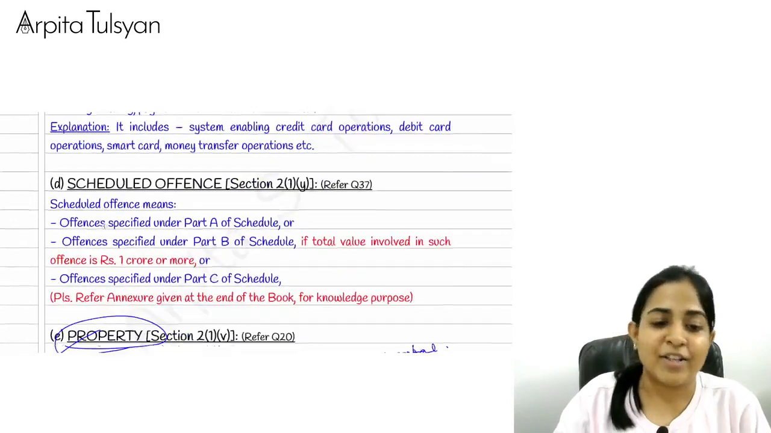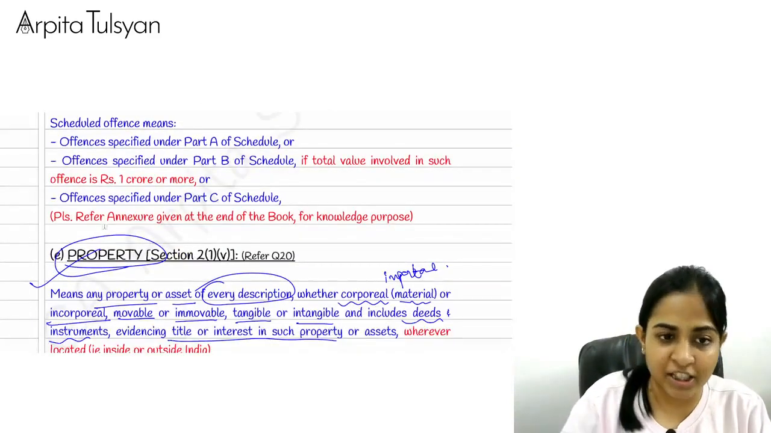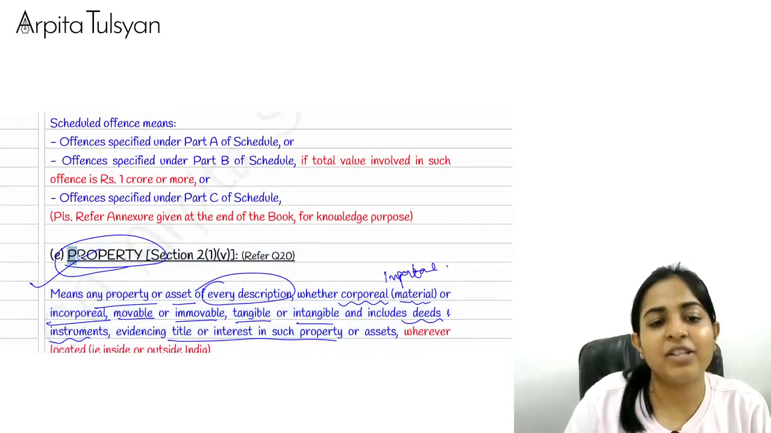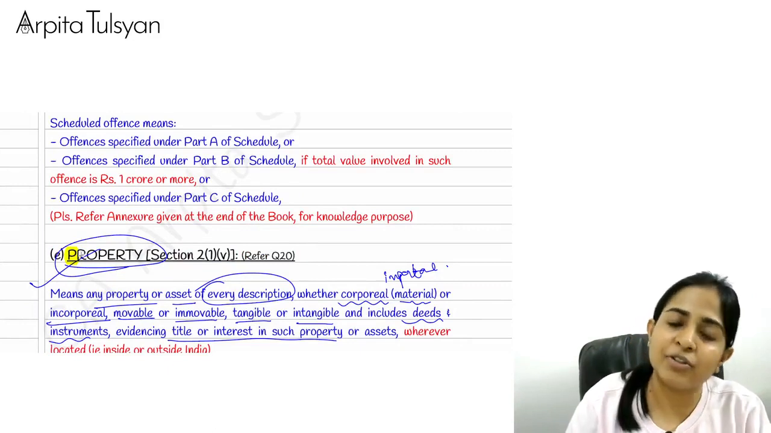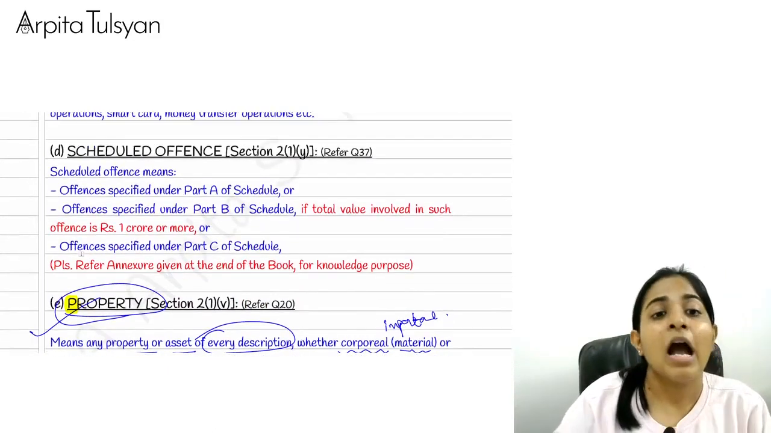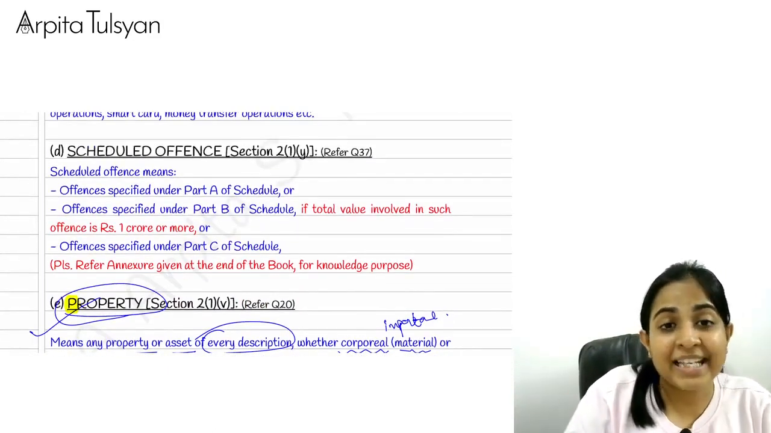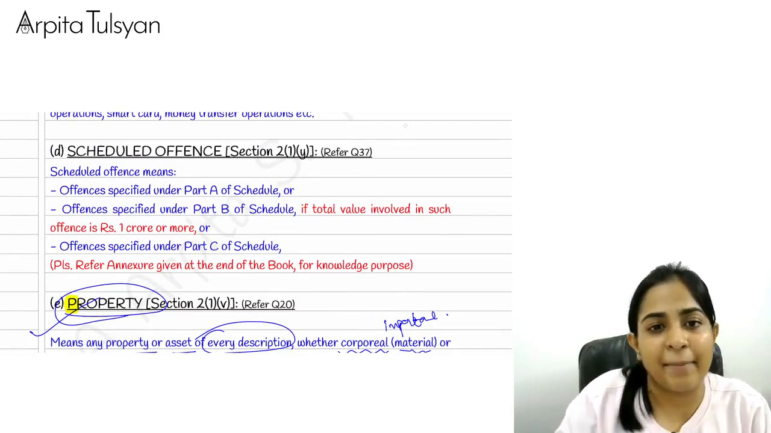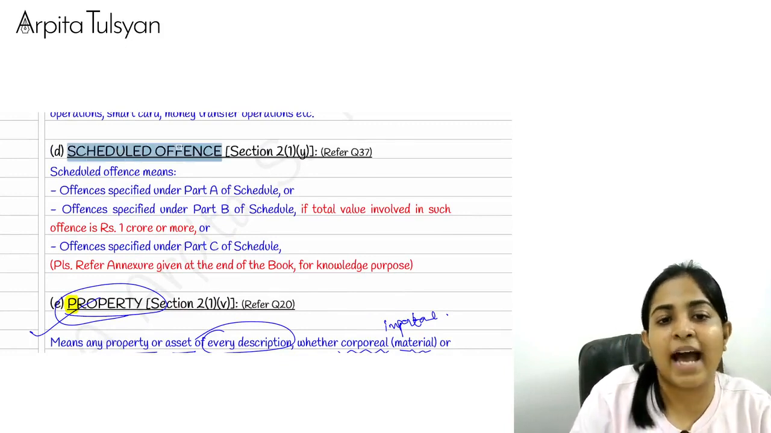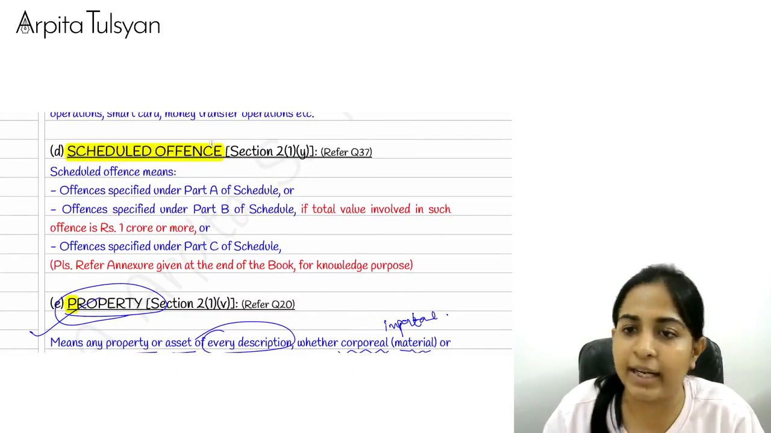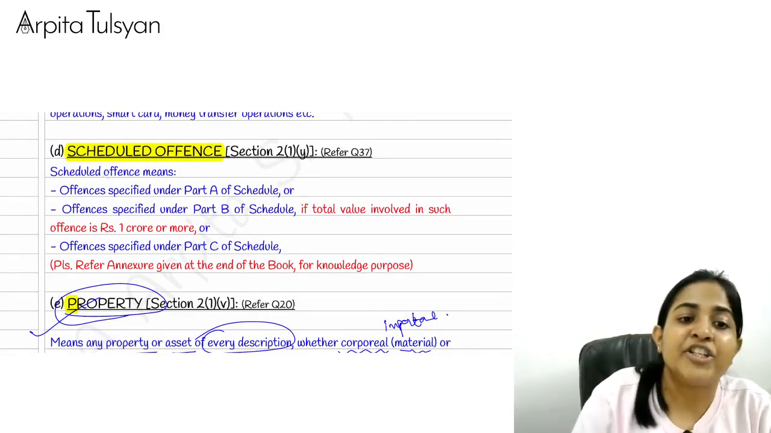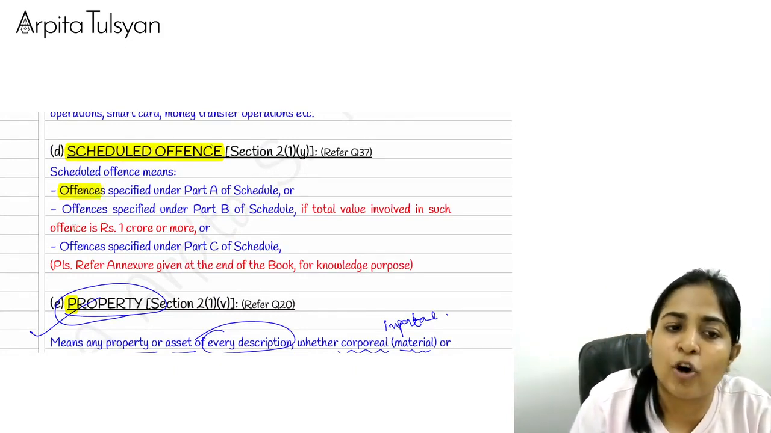Okay. So now we understood the term called property. We understood the term called proceeds of crime. The place where all the crimes are mentioned, that place is called scheduled offense. Let's try to understand that. Scheduled offense means a list of offenses.